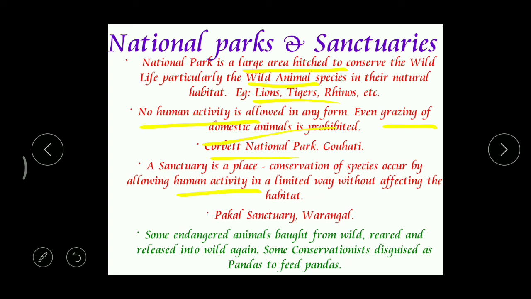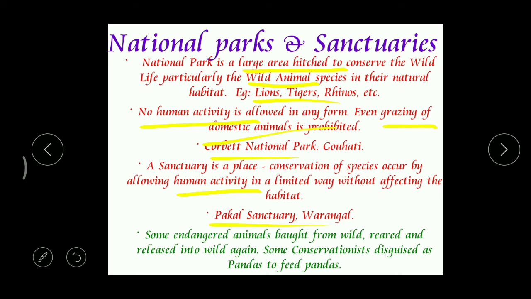Okay, humans are allowed, but under strict rules and regulations. They should not touch the animals, and they should not tease the animals. They should not cause any harm to the animals. In this way, we can find many rules and regulations. Right? So that's the main difference. The aim of a sanctuary and a national park is the same, but the difference is that in a national park, no humans are allowed. But in a sanctuary, humans can enter.